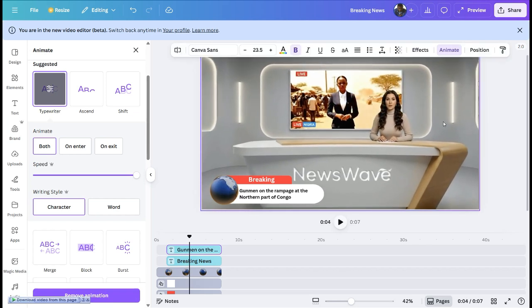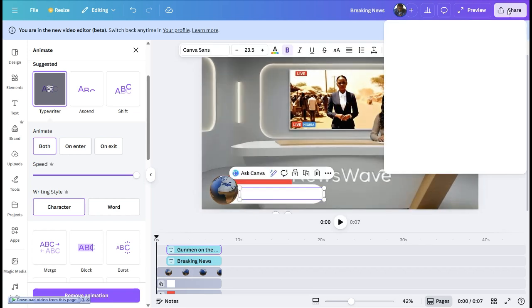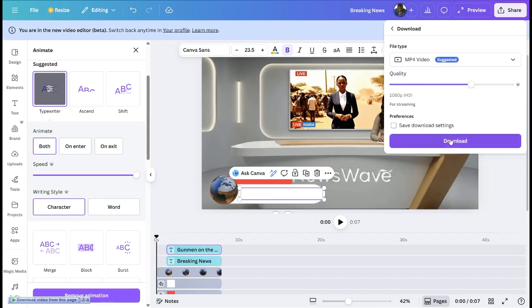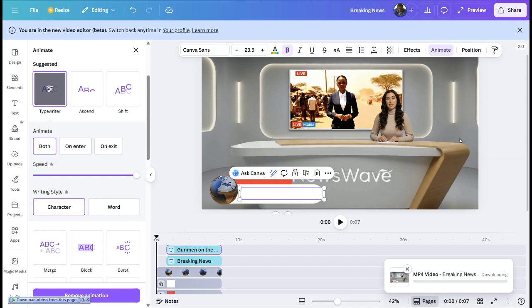Now we're done with the Canva work. Just at the top right corner of the page, click on share and select download. Once you hit the download button, your asset will begin to download. And once you've downloaded this, go back to your CapCut and just import this particular video and you can continue to work.